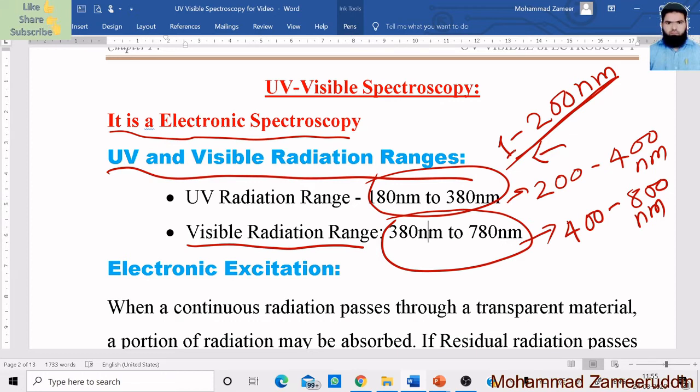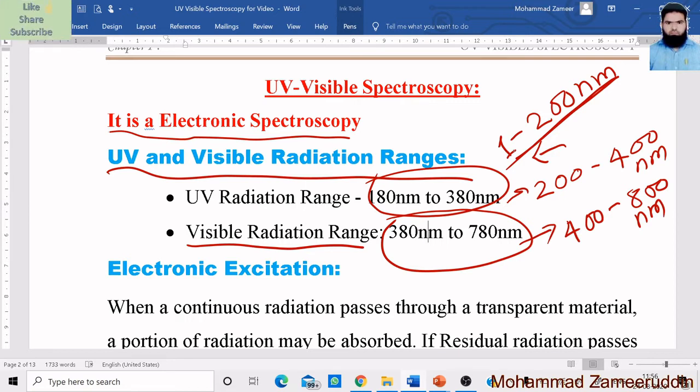Because the interaction of the radiation and matter has to be done in vacuum, meaning without pressure, because in this range the oxygen present in the air is going to absorb the radiation. That's why this study can be carried out in vacuum condition, and they are known as vacuum ultraviolet radiation.